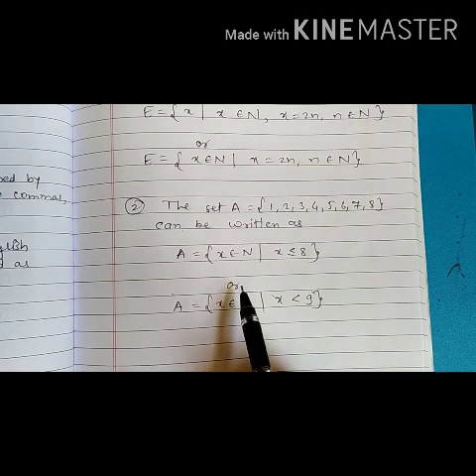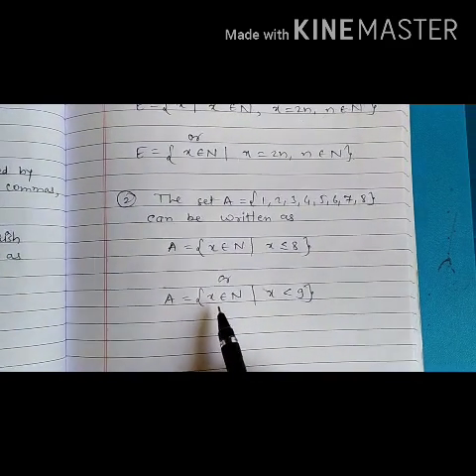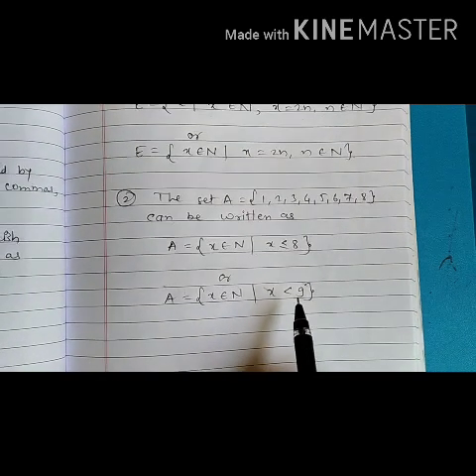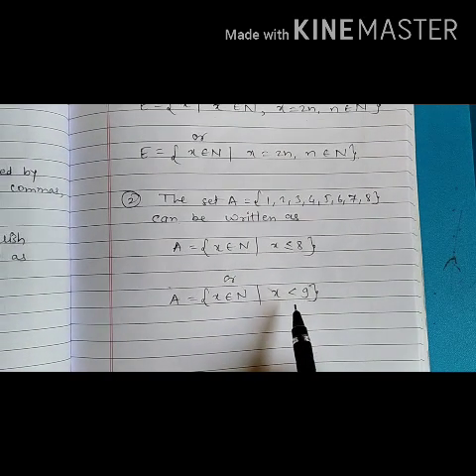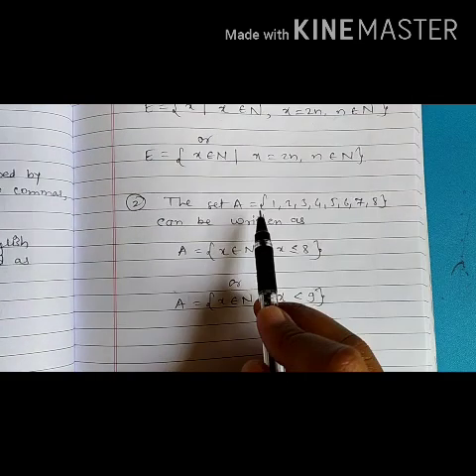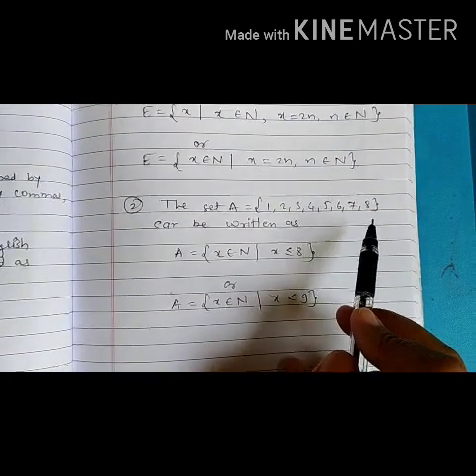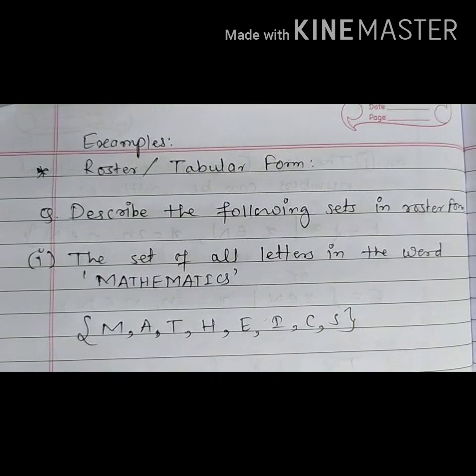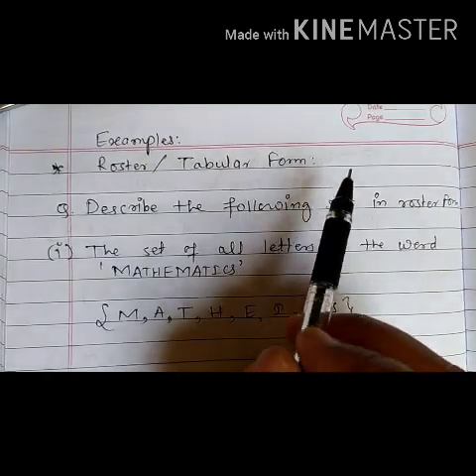Or we can write this set as a set of x belongs to the natural numbers such that x is strictly less than 9. So it is strictly less than 9, we will not consider this element 9. So all elements from 1 to 8 are mentioned here. Understood students? Now we'll see some examples of roster or tabular form.